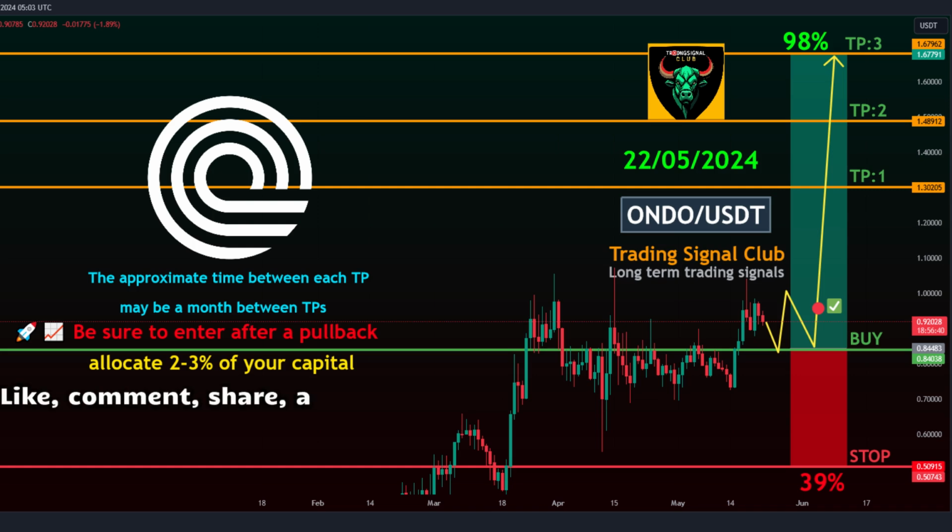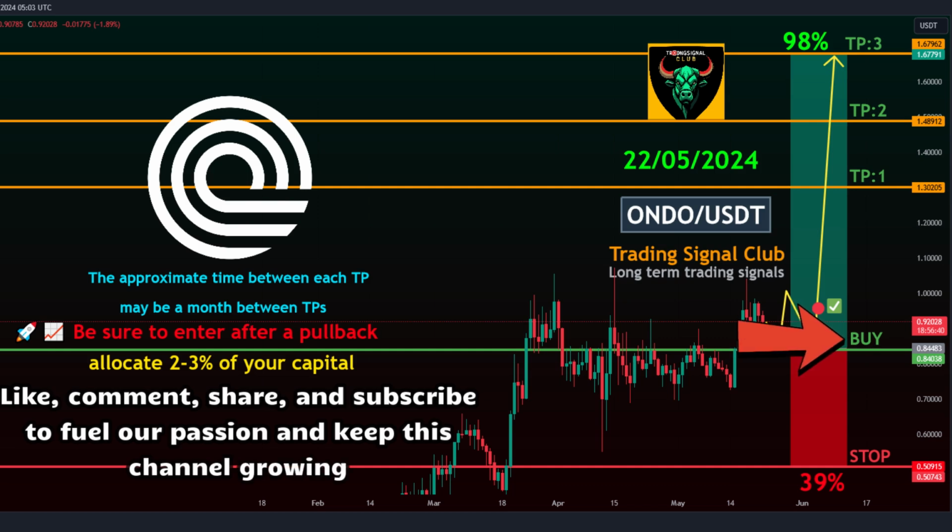Trading style, spot. Target time frame, about a month between TPs. Entry levels, 0.84038 to 0.95000.